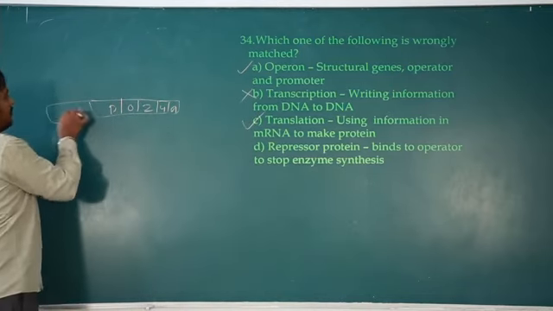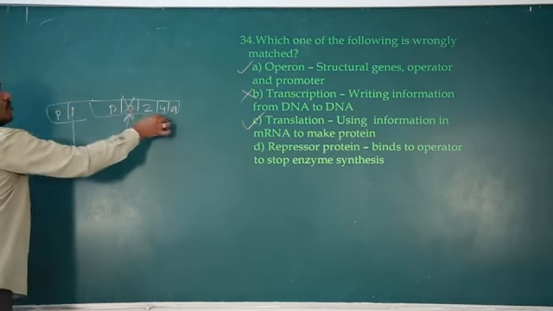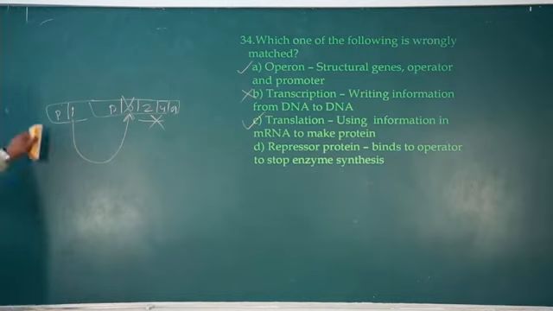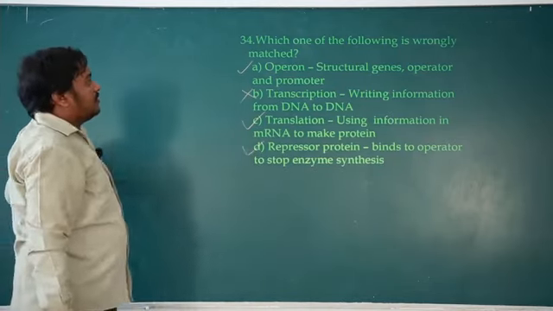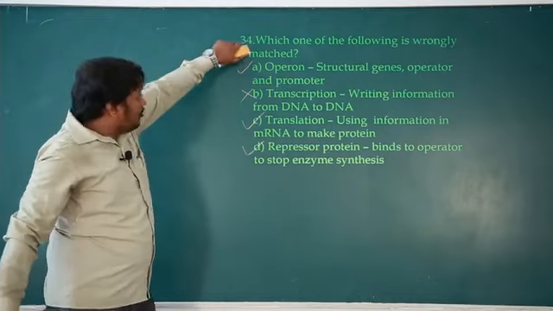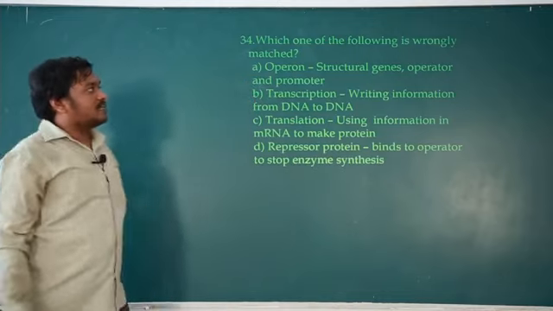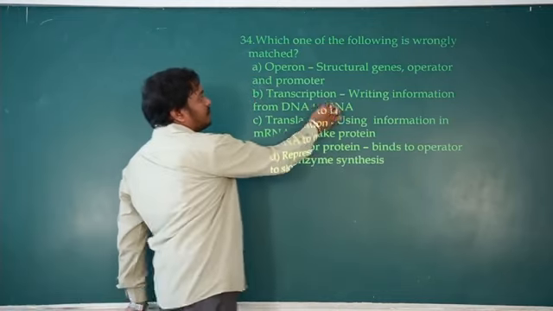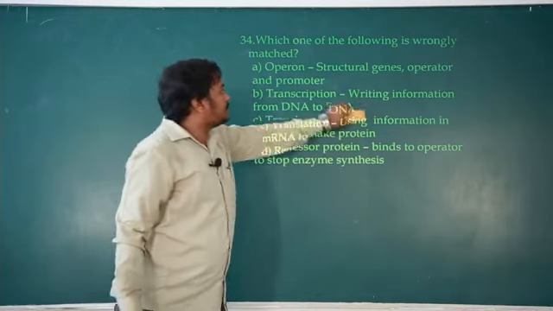See, the product that comes from this I gene, the ligand binds there, so it blocks it, so no transcription takes place of ZYA. So it is also right. Repressor protein binds to operator. So the wrong one is B. So the right option for this one is B. The wrongly matched is transcription. Transcription is writing information from DNA to RNA, so RNA is also right.